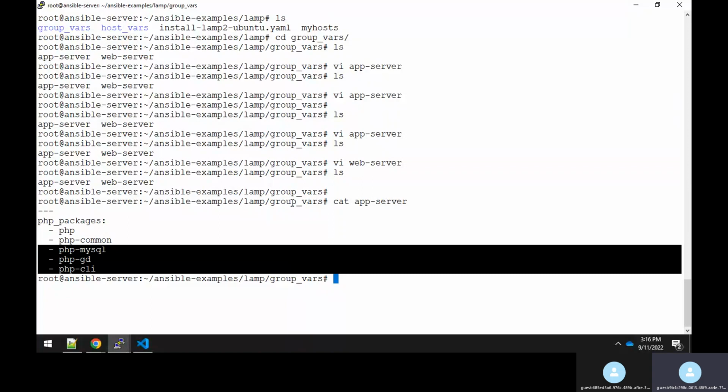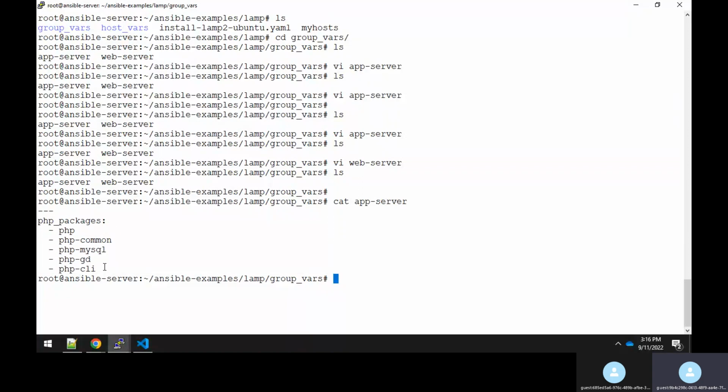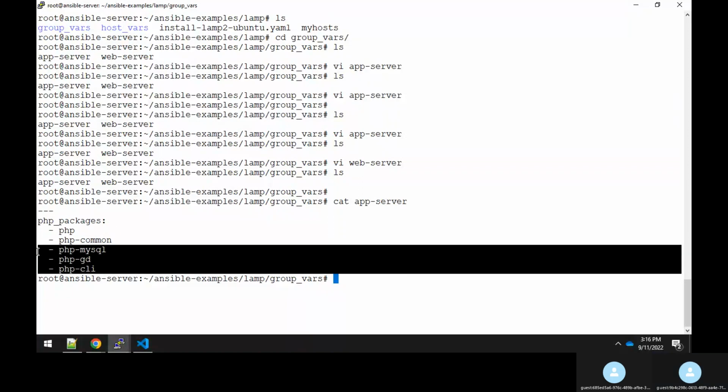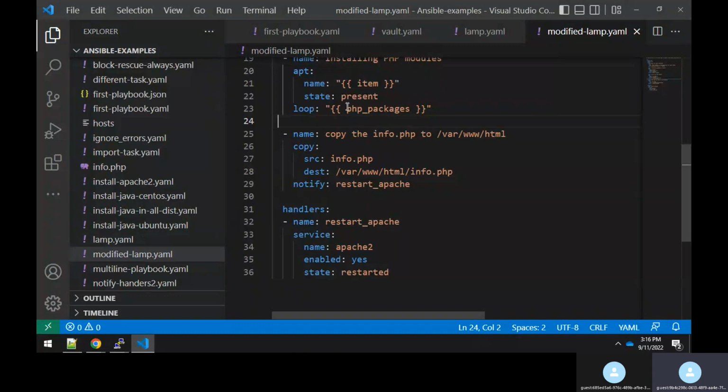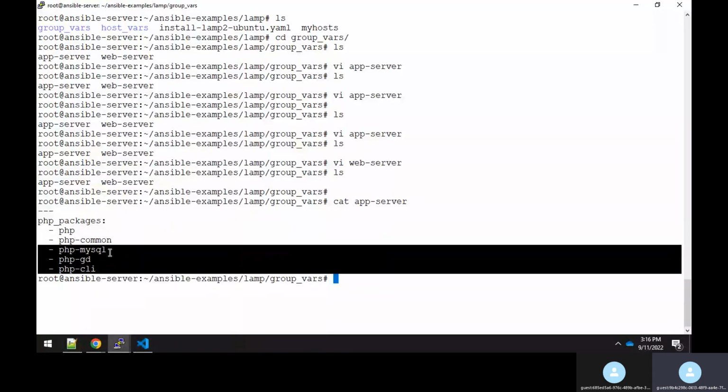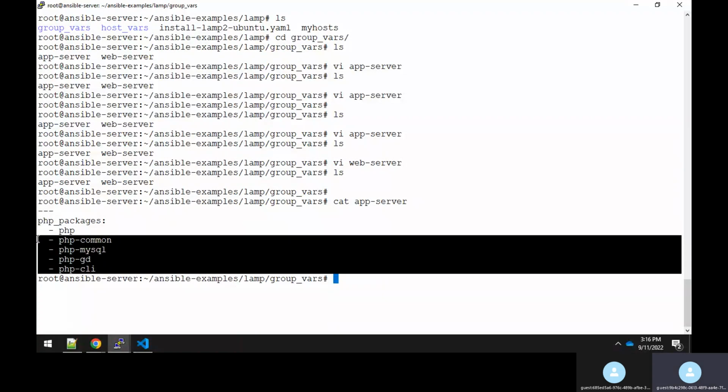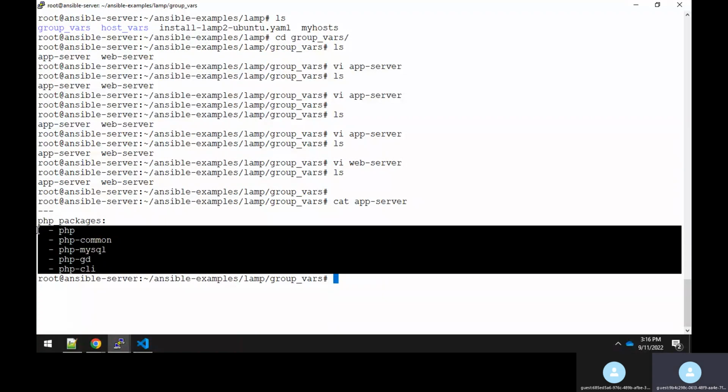Go to your group underscore vars. There you can remove all these things, whichever you don't need. Or else they would say, Rajesh, I'm installing the PHP package, but apart from that, there are many more PHP related modules which I'm installing. No problem. Go here and increase it. It depends upon your requirement. Here, in our example, we have shown you how we are installing five PHP packages.